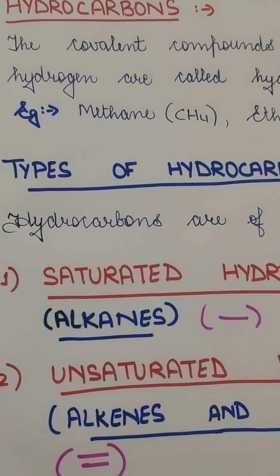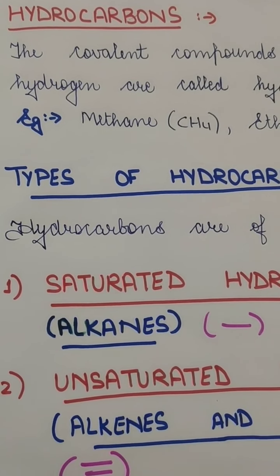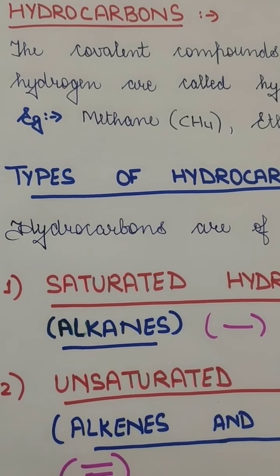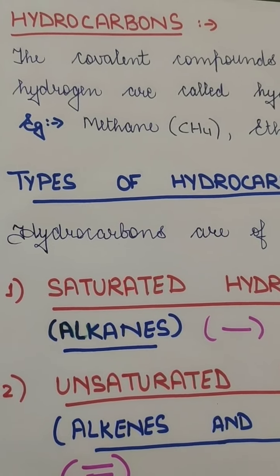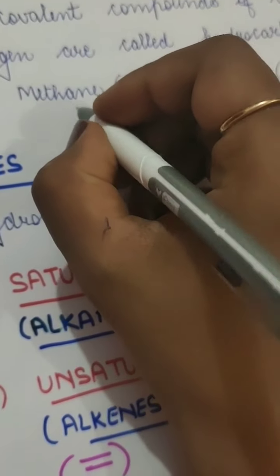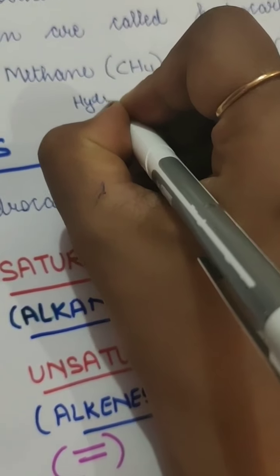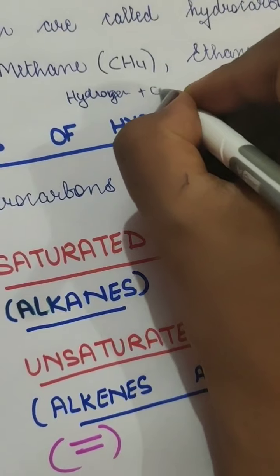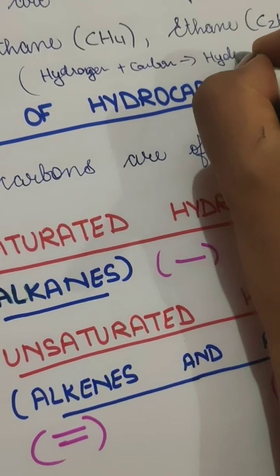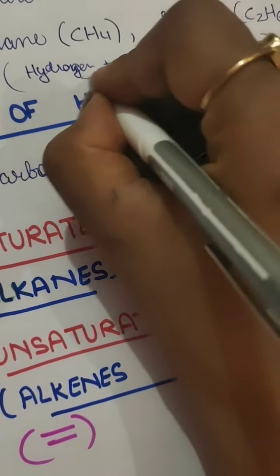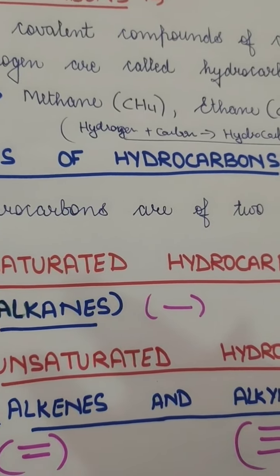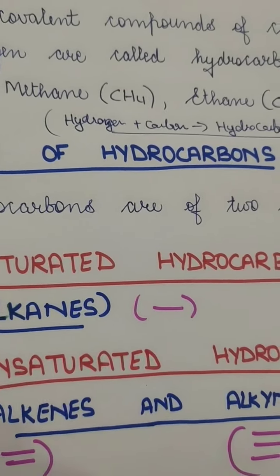So we were doing the chapter carbon and its compounds, and today we'll be reading about hydrocarbons. Hydrocarbons are those compounds which are made up of hydrogen and carbon only. That means a hydrocarbon is nothing but a combination of hydrogen and carbon. So when hydrogen and carbon combine, it forms a hydrocarbon. The definition of hydrocarbon is just the compounds which are formed by the combination of hydrogen and carbon,